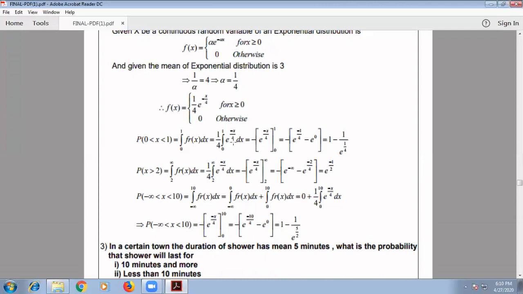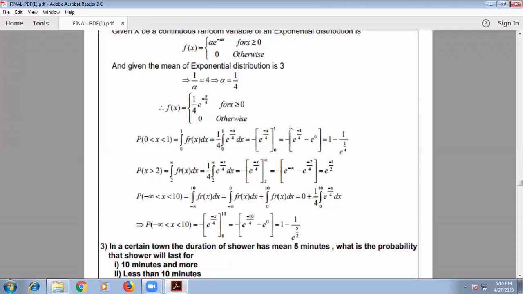After integration, this becomes e to the power minus x/4 divided by minus 1/4, so the 1/4 and 1/4 cancel. The remaining is minus e to the power minus x/4, from 0 to 1. Lower limit is 0, upper limit is 1, so we apply upper limit minus lower limit.